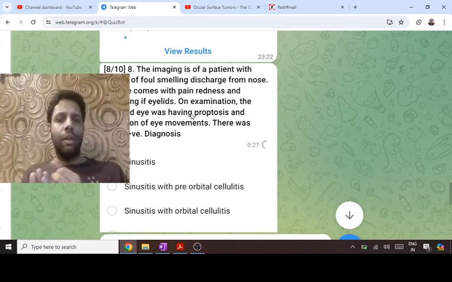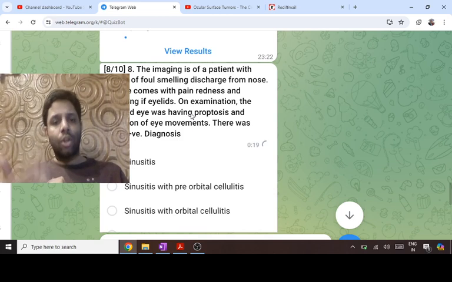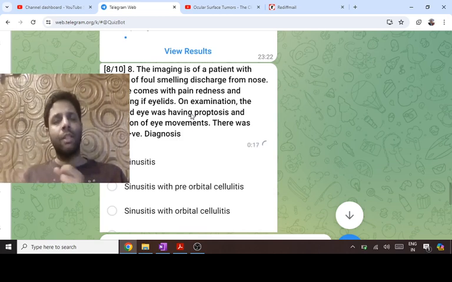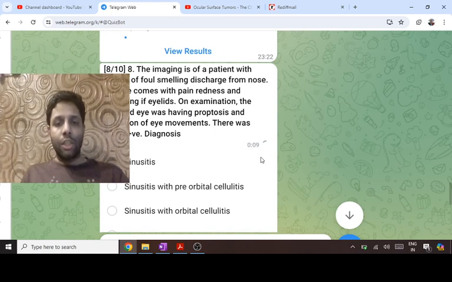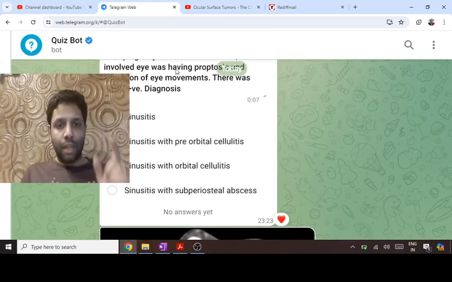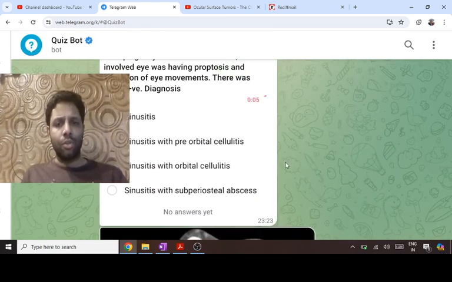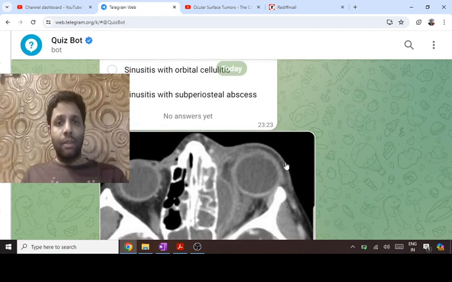Proptosis can occur, vision involvement can occur because of optic nerve compression, or limitation of eye movements because of muscle and nerve involvement. If any of these three comes, it is not preseptal cellulitis, because in preseptal there is pain, redness, swelling only in the eyelids. Then the third stage can be subperiosteal abscess, then intraorbital abscess as the fourth stage, and then cavernous sinus involvement. Now this scenario can be in subperiosteal abscess also, and orbital cellulitis also.